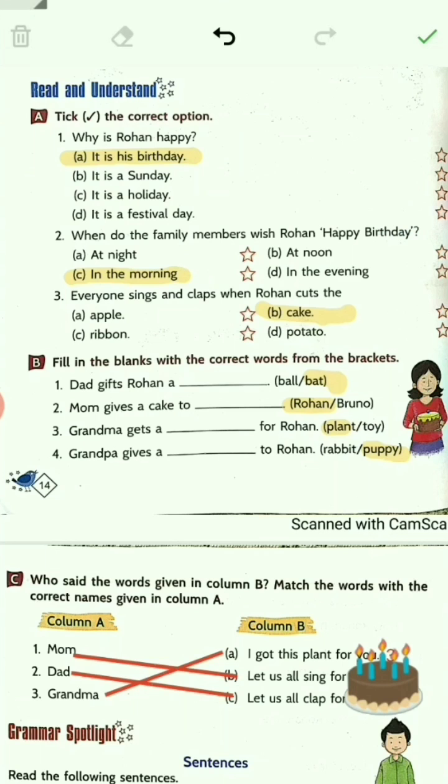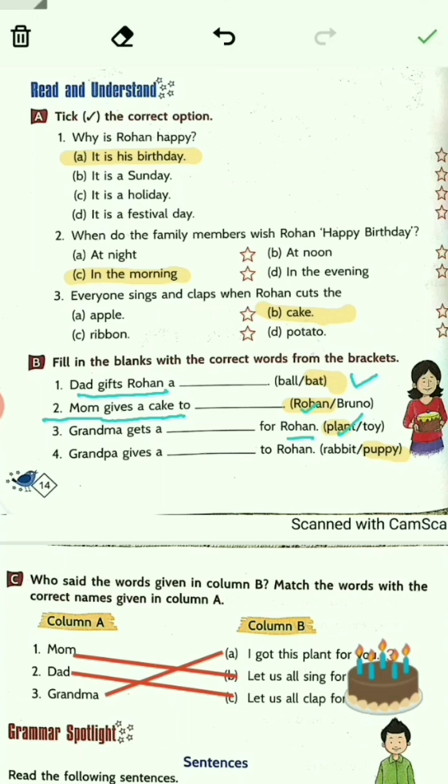Now we'll be coming to the B part. Fill in the blanks with correct words from the bracket. You have to choose the correct word from the brackets and fill them up. Now let's read the first. Dad gifts Rohan a, yes, the right answer is bat. Second, mom gives a cake to Rohan because it's his birthday. Third, grandma gets a dash for Rohan. What did she get for Rohan? She gifts him a plant.